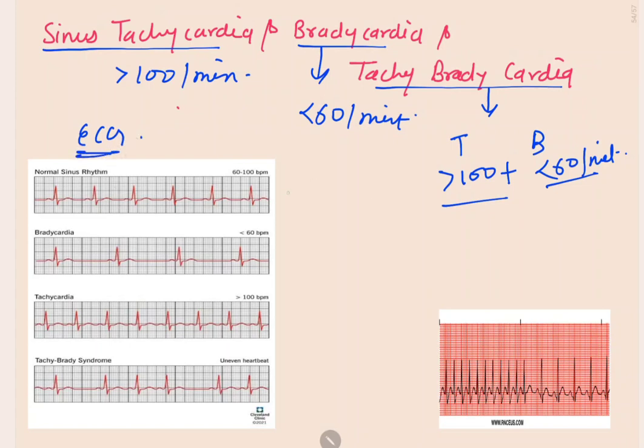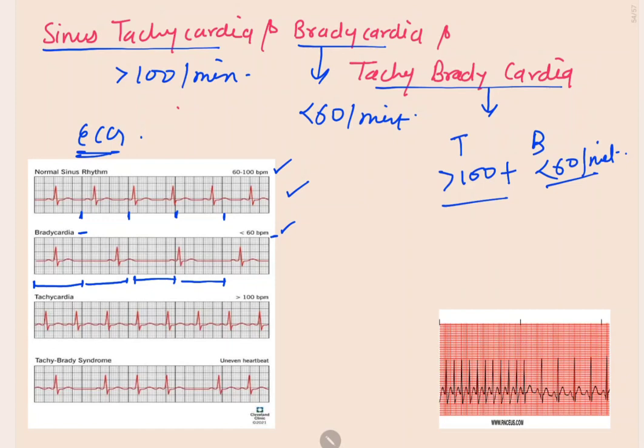Let's look at the ECG of these. Here is a normal ECG where we can see a heart rate of 60 to 100. Here is an ECG of bradycardia in which the heart rate is slow, less than 60 bpm. We can see large intervals in the ECG.